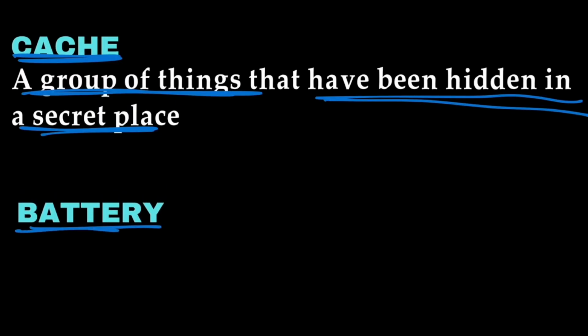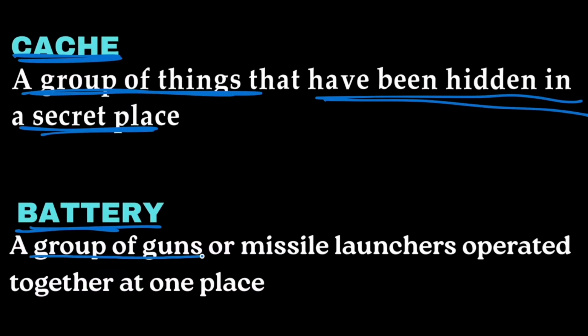Next word we have is battery. And battery means not what you think, which is available in mobiles or remotes. Battery here is a group of guns or missile launchers operated together at one place. A group of guns or missile launchers which are operated together at one place is called battery.